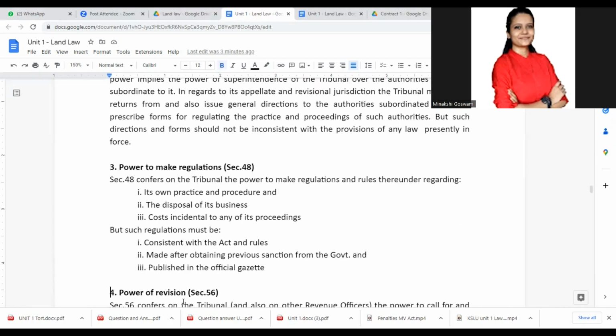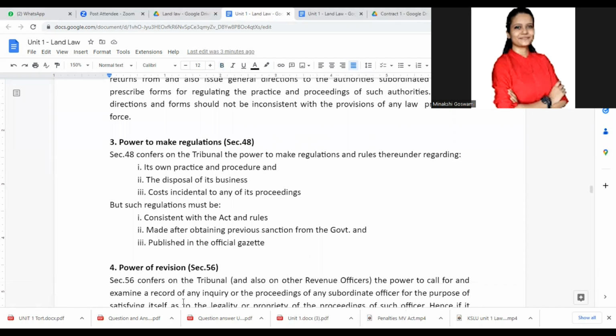Next, we have power to make regulations. Section 48 confers on the tribunal the power to make regulations and rules thereunder. What kind of regulations and rules can it frame? Its own practice and procedure, how the tribunal is going to function, how it is going to work. Regarding its practice and procedure, disposal of its business, cost incidental to any of its proceedings, whatever its own internal functioning is related to, it can pass regulations or rules.